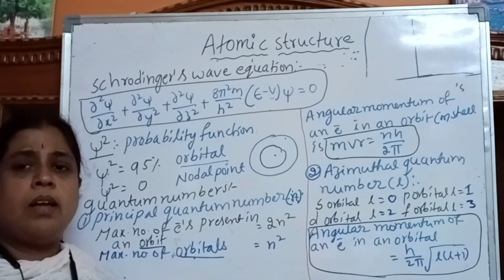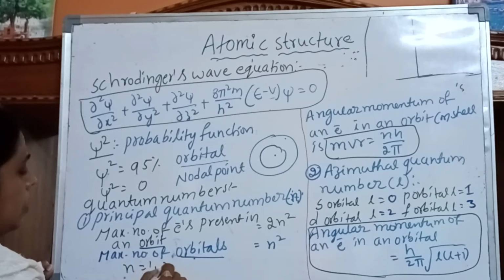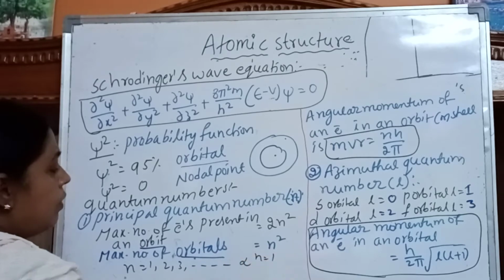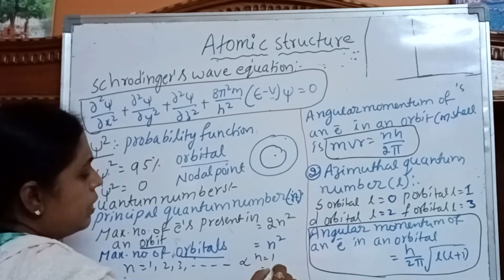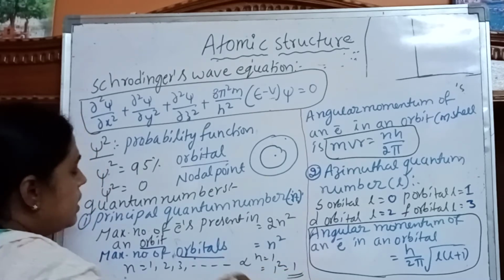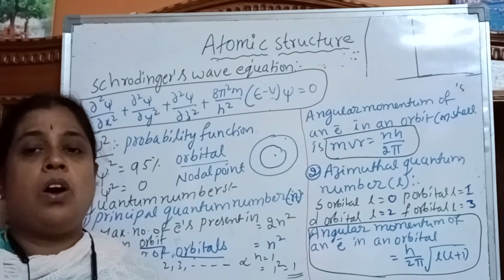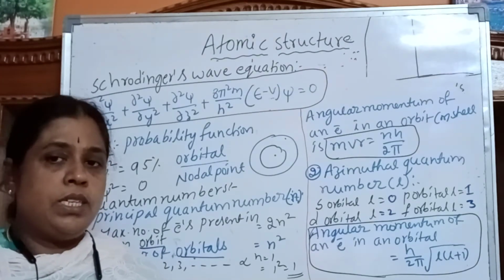The n values start with 1, 2, 3 up to infinity. If we take n is equal to 1 and substitute in the formula, 1 square is equal to 1, meaning only one orbital is present in the first main shell or orbit. Orbit is also called main energy level or main shell.